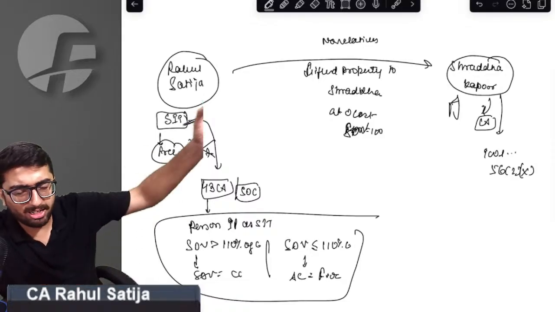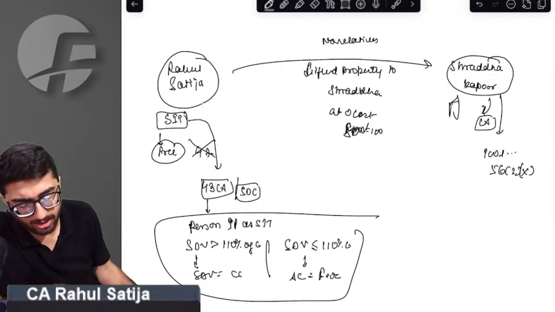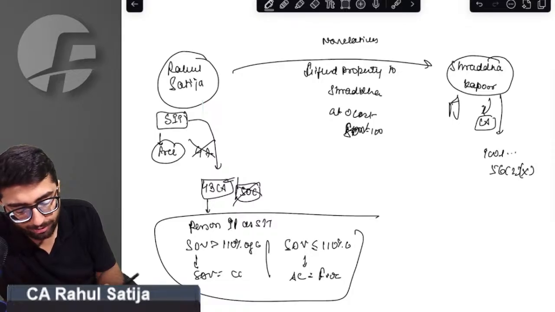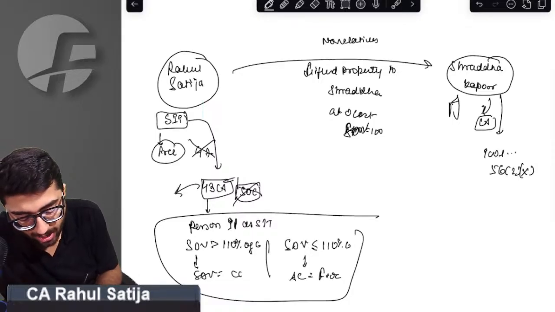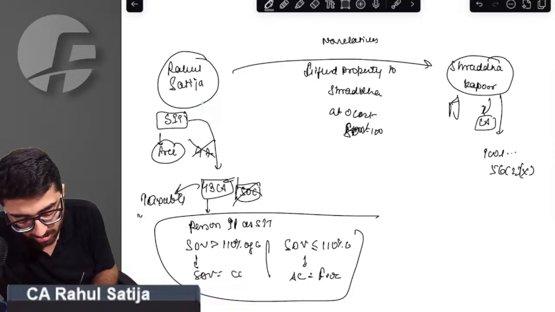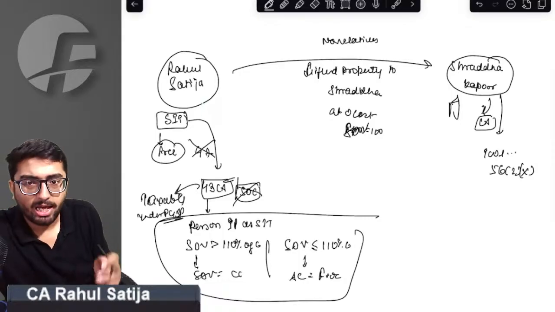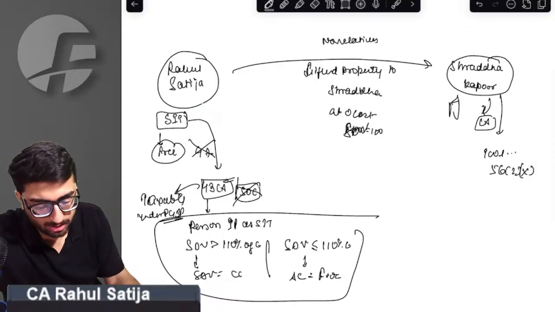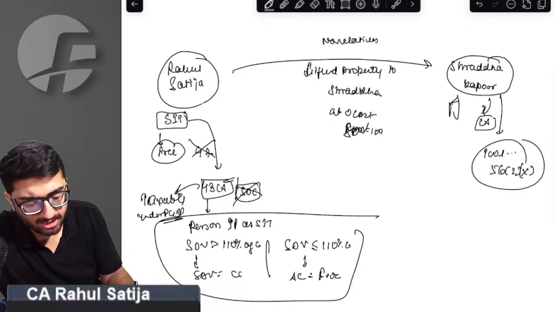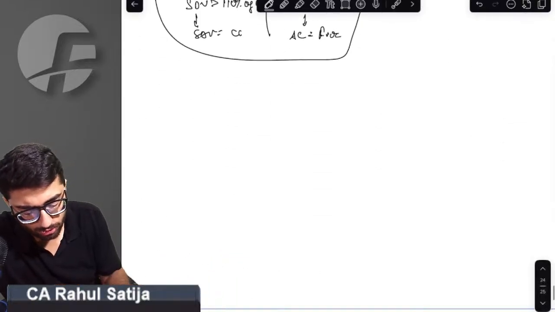Whatever we had said in 50C applies as it is under section 43CA. So in this case, since Rahul is transferring for free of cost, 43CA will apply and it will be taxable under the head PGBP in the hands of Rahul. We got this point. For Shraddha, it is taxable under 56(2)(x). No issue whatsoever.